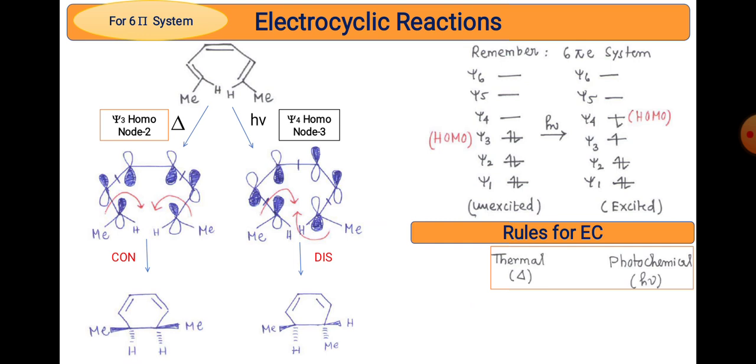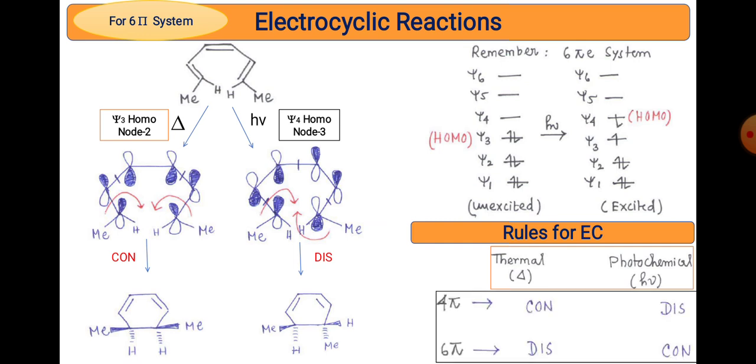There are two conditions applied, thermal as well as photochemical, and always we have two types of reactions based on the number of electrons, that is 4n and 4n plus 2. In 4n, a short term we generally use is 4n Tc, that is 4n thermally con is allowed, 4n photochemically dis is allowed. And similarly 6 pi thermally dis is allowed and 6 pi photochemically con is allowed. So this is the summary of electrocyclic reactions according to frontier molecular orbital theory. Generally there are only two types of reaction based on the number of electrons involved.